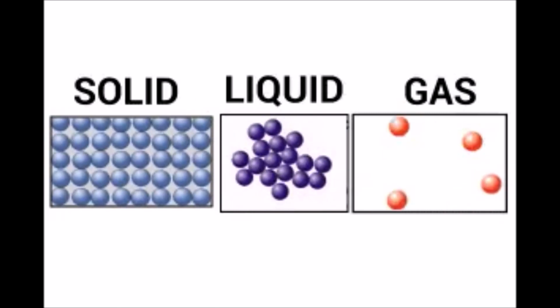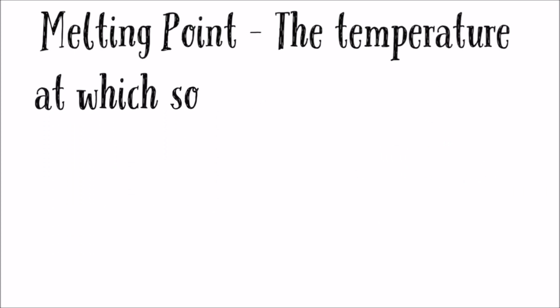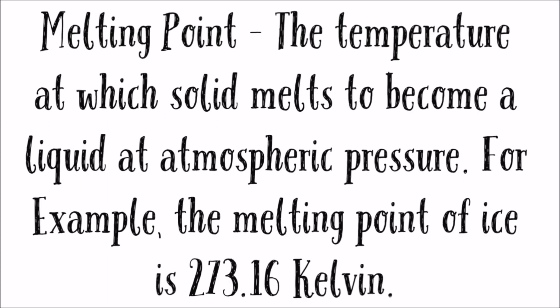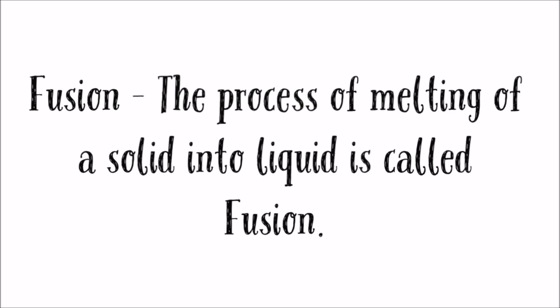The best example I can give you is the melting point. What is the melting point? The temperature at which a solid melts to become a liquid at atmospheric pressure. For example, the melting point of ice is 273.16 Kelvin. Another example I can give you is fusion. What is fusion? The process of melting a solid into liquid is called fusion.